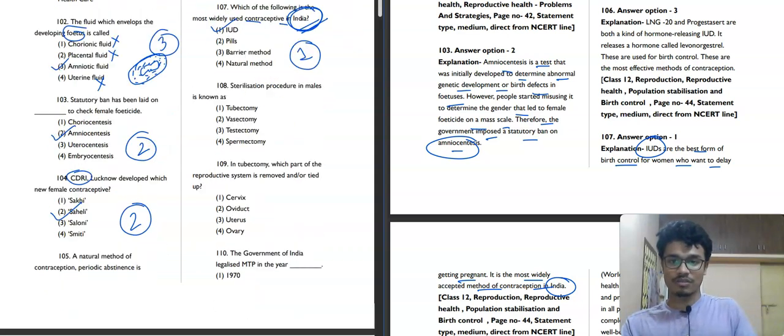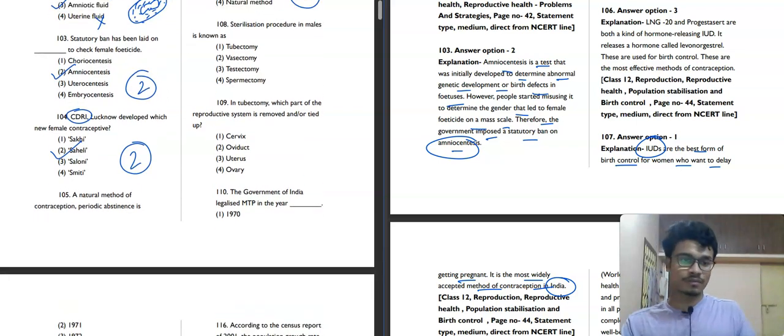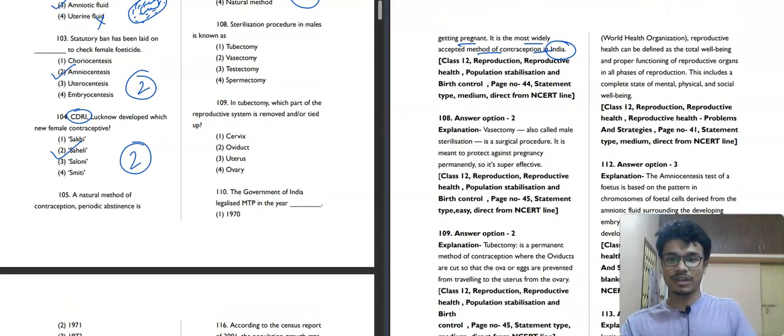Now we'll move towards the next question, question number 108. Sterilization procedure in males. It says tubectomy, but you know that the fallopian tube is present in females and it is a procedure in females, so tubectomy will not be the answer. Vasectomy, yes, cutting the vas deferens, then it is ligated. The second option will be our correct answer. Testostomy, I don't know, if you cut the testis, whether the person is alive or not, there will be a problem. Then spermectomy is not relevant.